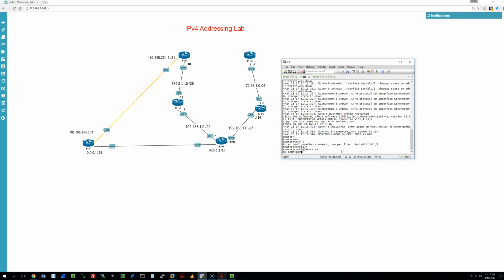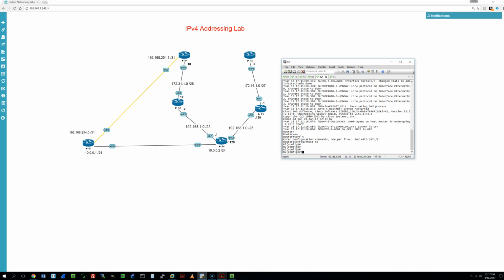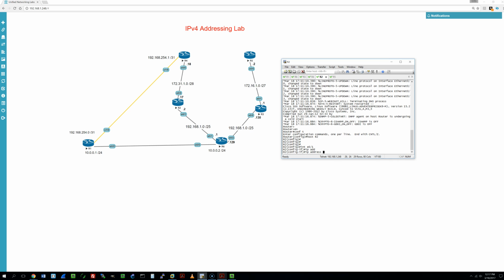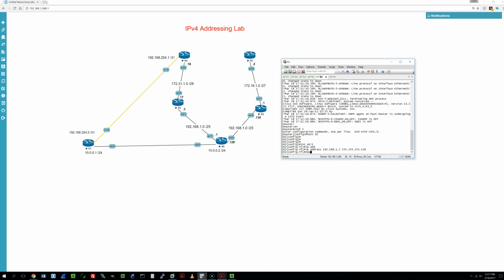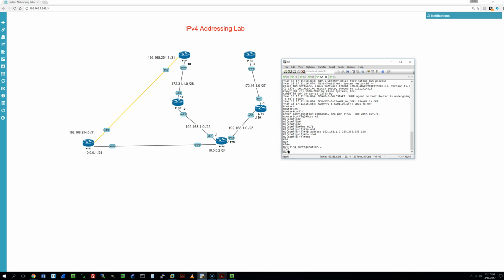And now let's go over to R2, configure E0/1, IP address 192.168.1.2, 128, no shut.